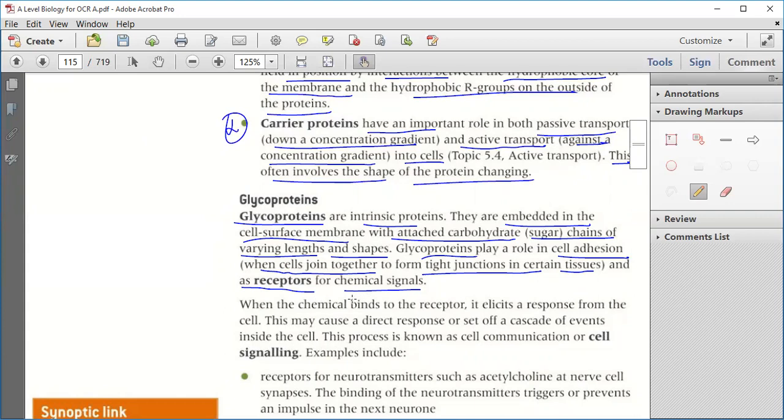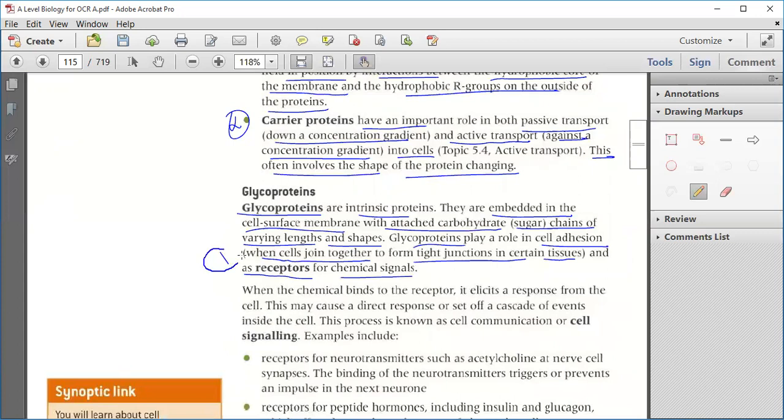Whenever cells are joining together, they require something to join them, so glycoprotein plays a role in cell adhesion. And if there is any chemical signal, it also acts as a receptor for that signal. Got it? So this is the first function of the glycoprotein.